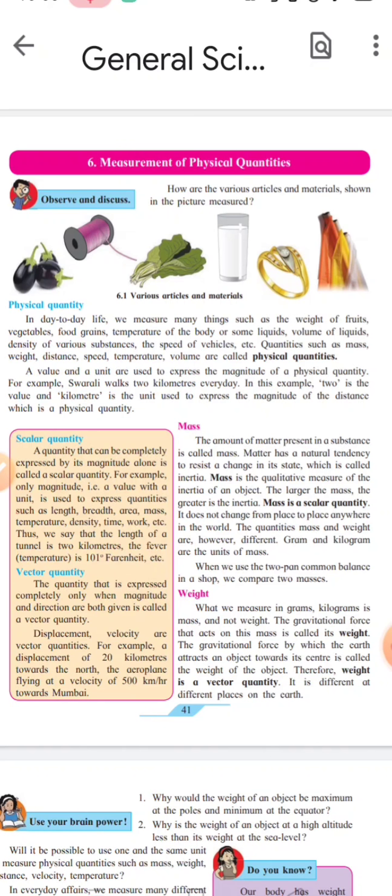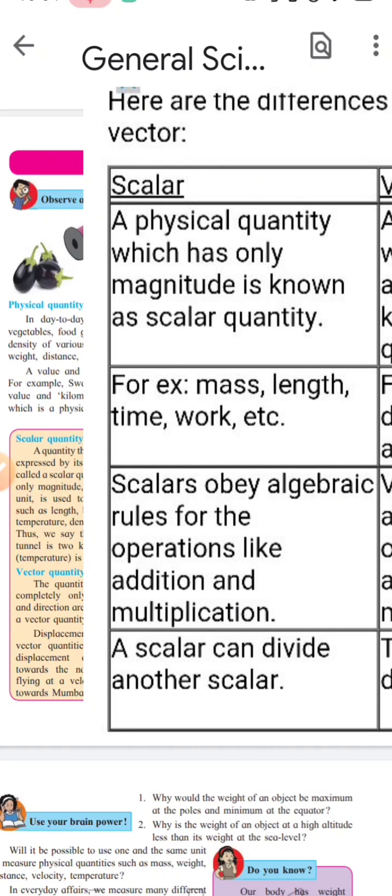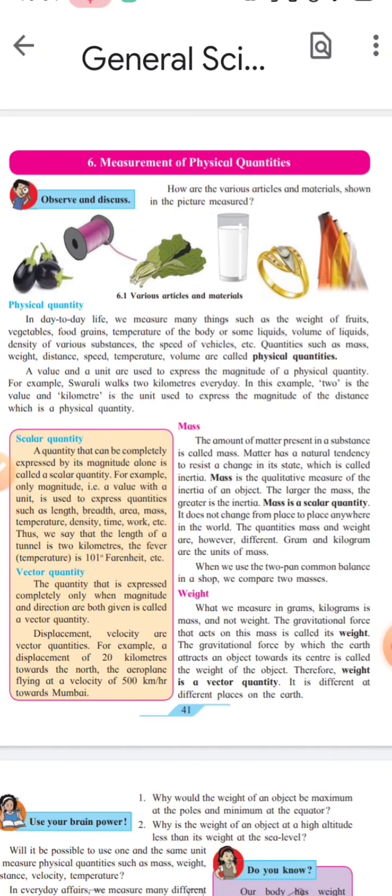Okay, students, normal body temperature of a human body is 37 degree Celsius. Here 37 is a value and degree Celsius is a unit. When magnitude is used for expressing any quantity, it is called scalar quantity. Here 37 degree Celsius is a scalar quantity. When magnitude is used to express quantity, it is called scalar quantity.